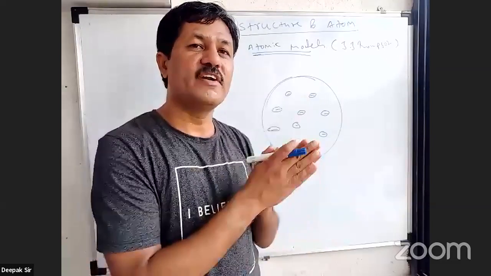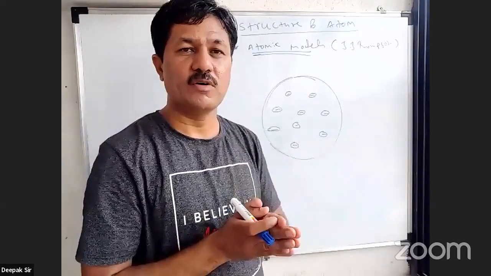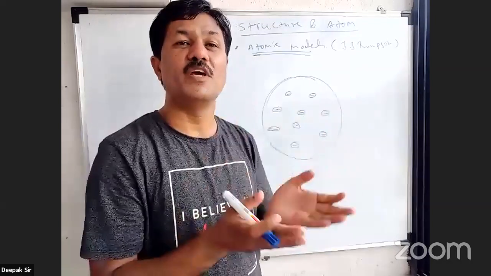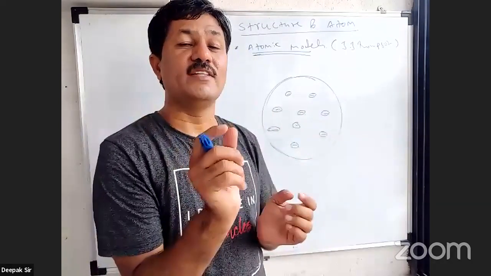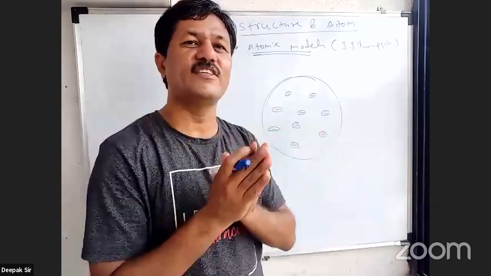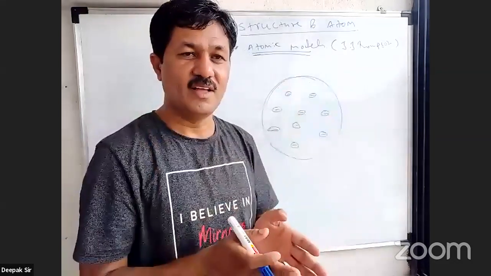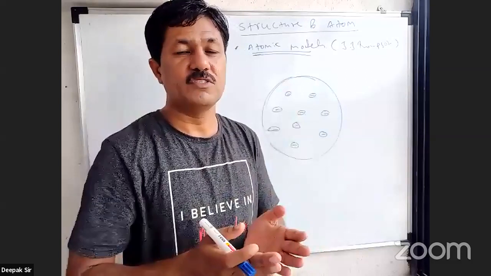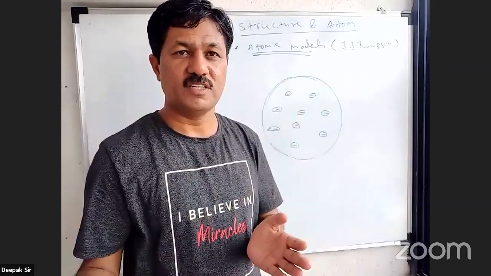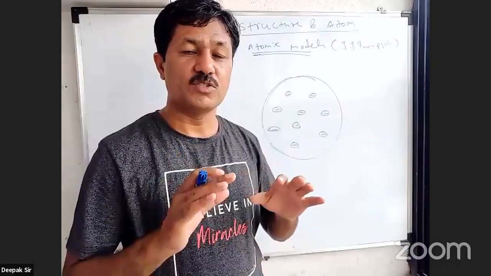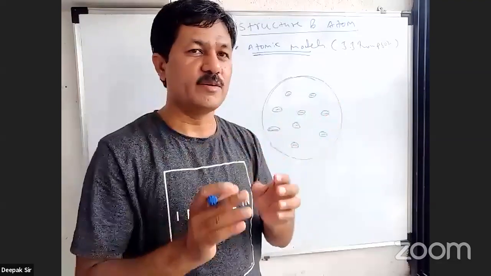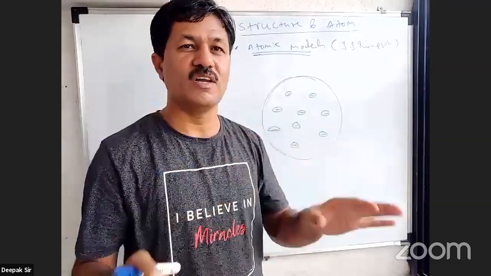So mass is concentrated in the nucleus of an atom, and not due to the total sphere. Sphere is comparatively very large, and the nucleus is comparatively very small. And the total mass of an atom is concentrated at the nucleus, not due to the total sphere. So this is the theory which is put forth by the next atomic models, and that's why they rejected this J.J. Thomson atomic model. क्योंकि एटम का मास टोटल स्फीयर के कारण प्रेजेंट होना और एटम का मास न्यूक्लियस के कारण होना, ये दोनों बहुत अलग चीजें हैं.